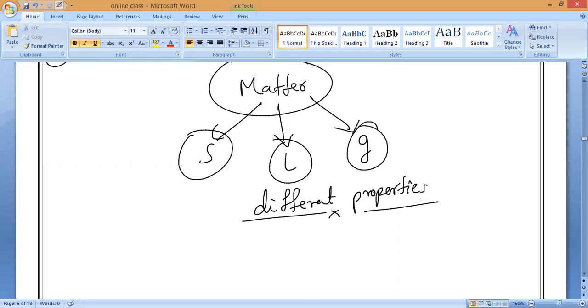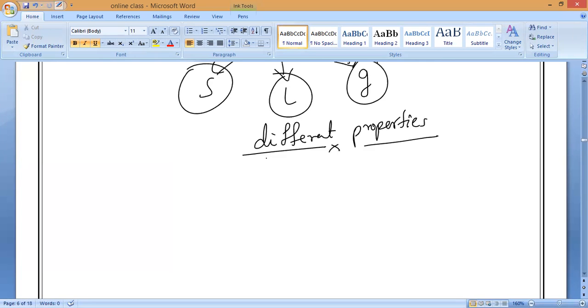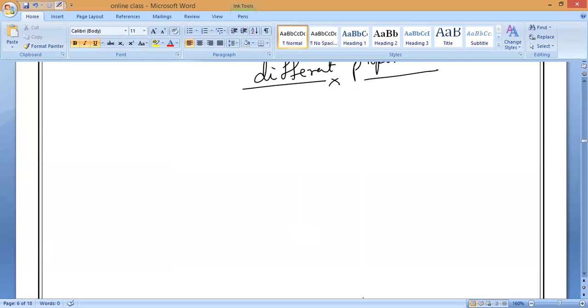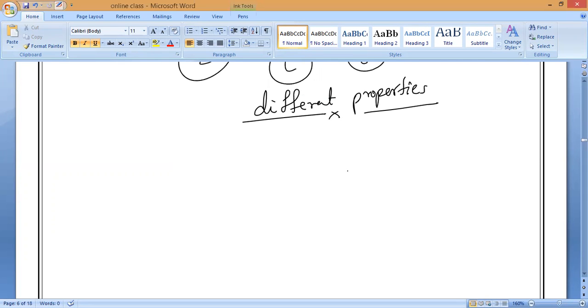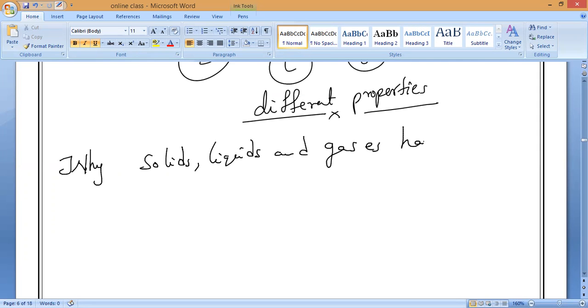So sir, even though everything is matter, why do they have different properties? It is because of three reasons. The three reasons you already know, so once again we'll study that. Please, all of you keep reading. Why do solids, liquids, and gases have different properties? All of you write: why solids, liquids, and gases have different properties. So let's start now.